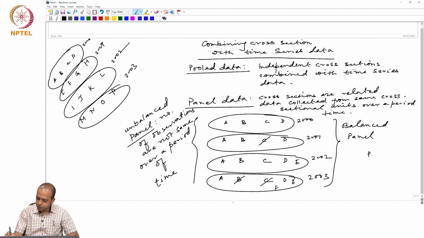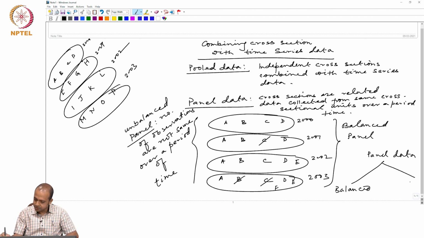Panel data is of two types. One is called balanced panel, and this is called balanced, and this is unbalanced panel. Two specific types of panel data we have.